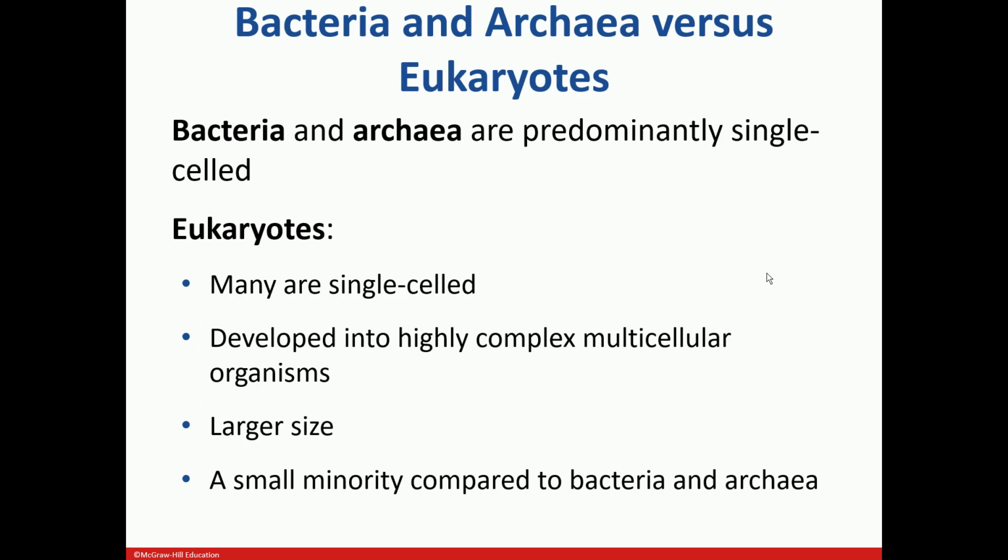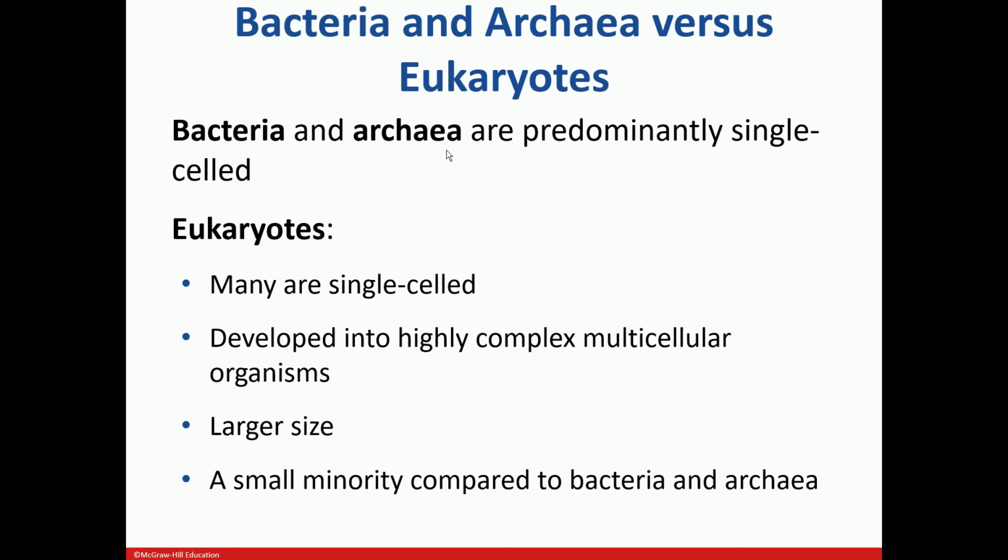Now let me tell you a little bit about why they're called eukaryotes. Bacteria and archaea are predominantly single-celled, and they are called prokaryotic organisms. The third domain is eukaryotes. The word "eu" means true. The word "karyota" means nucleus. So the third domain, Eukaryota, consists of organisms which have a true nucleus. But bacteria and archaea are called prokaryotic organisms. They do not have a true nucleus.